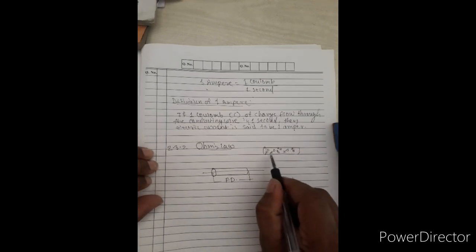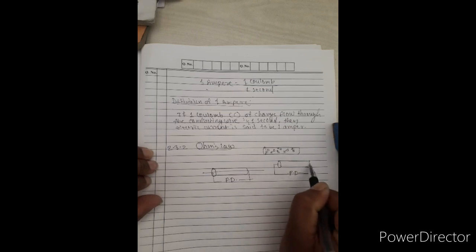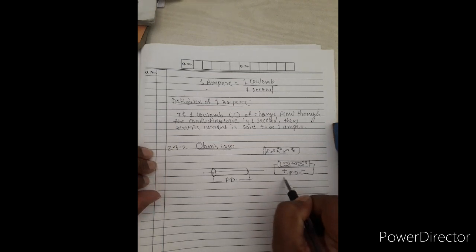But when we connect this electric conductor to a potential difference, then what will happen? Suppose this is negative charge, this is positive charge. The electrons will move in a uniform direction, in a straight line from the negative terminal to the positive terminal. This is called the flow of current.